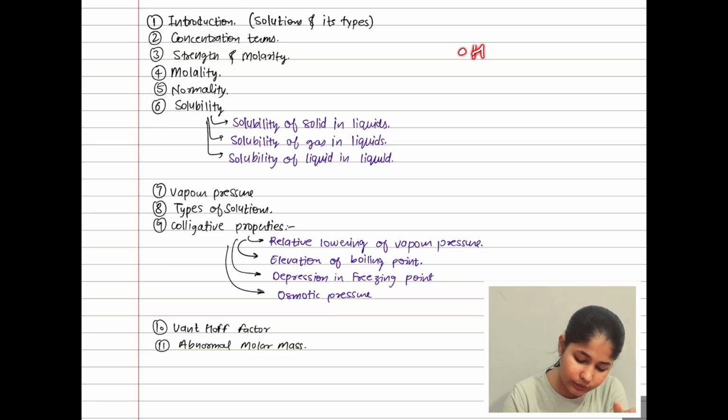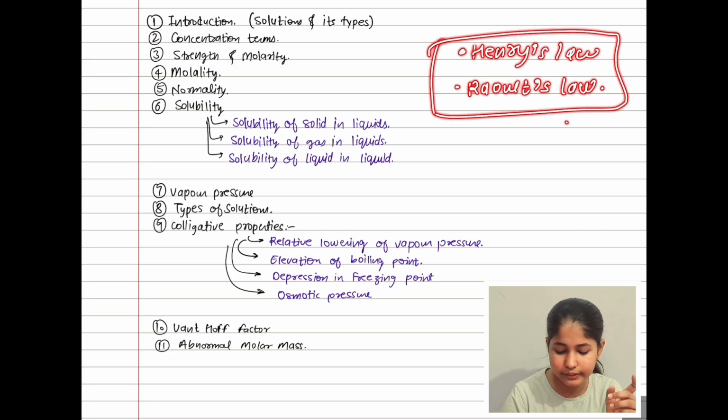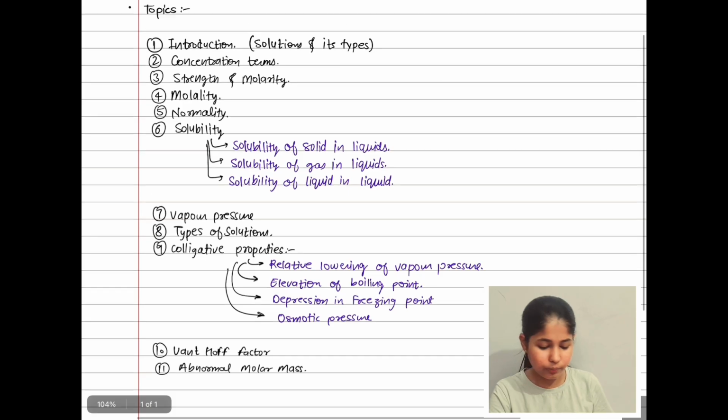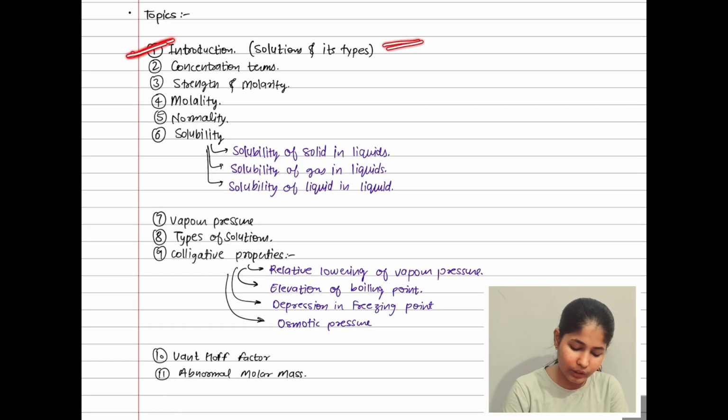So we have two laws: first is Henry's law, second is Raoult's law. Leave them for now. First of all, in this video we are going to cover this first topic, solutions and its types.